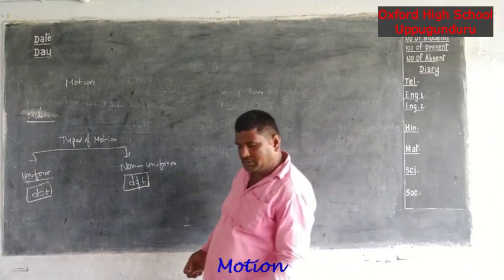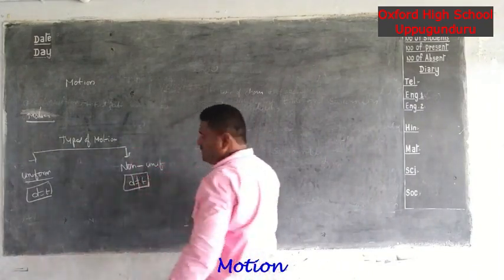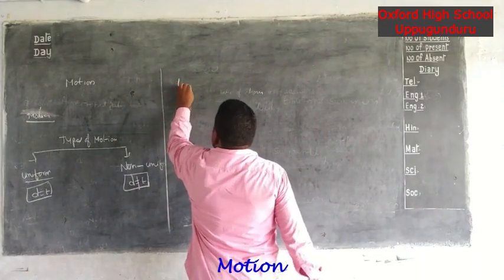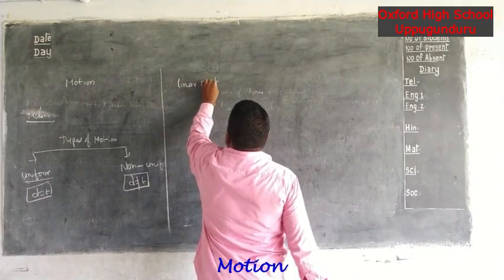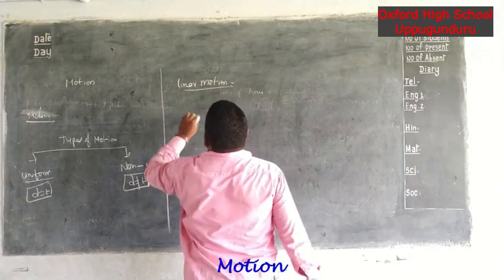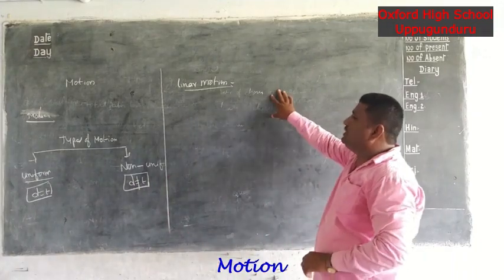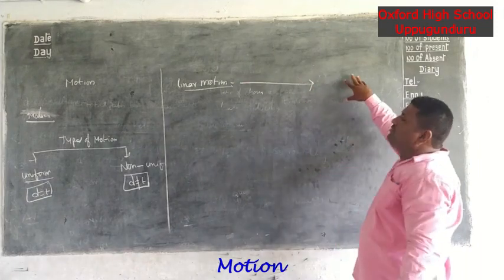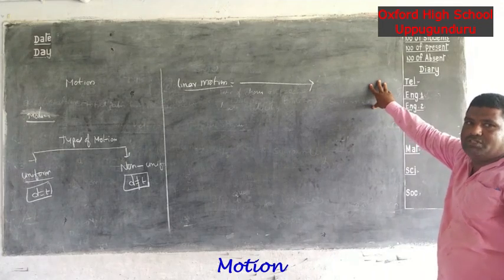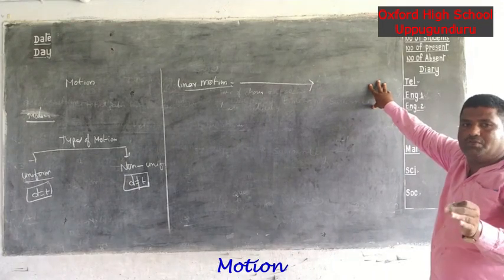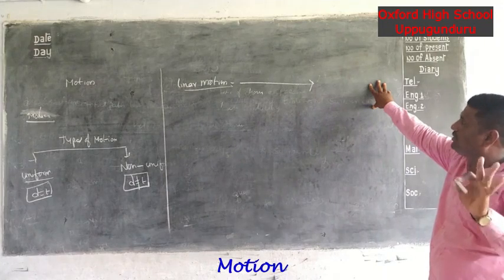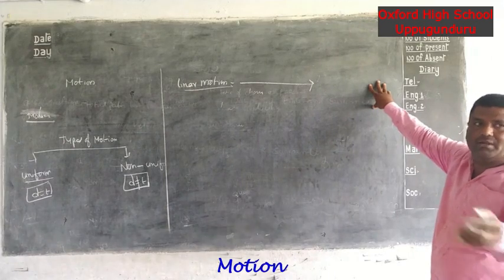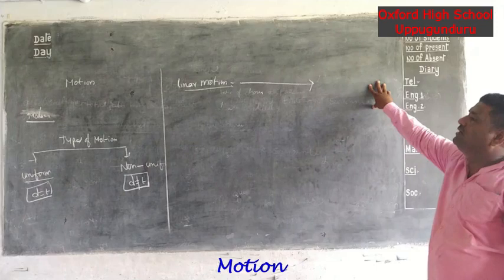Okay, next we will discuss other types of motion. First of all, linear motion. What is the definition of linear motion? If the body is moving along a straight line, it is called linear motion. For example, a bus going along a straight line on the road is an example of linear motion.